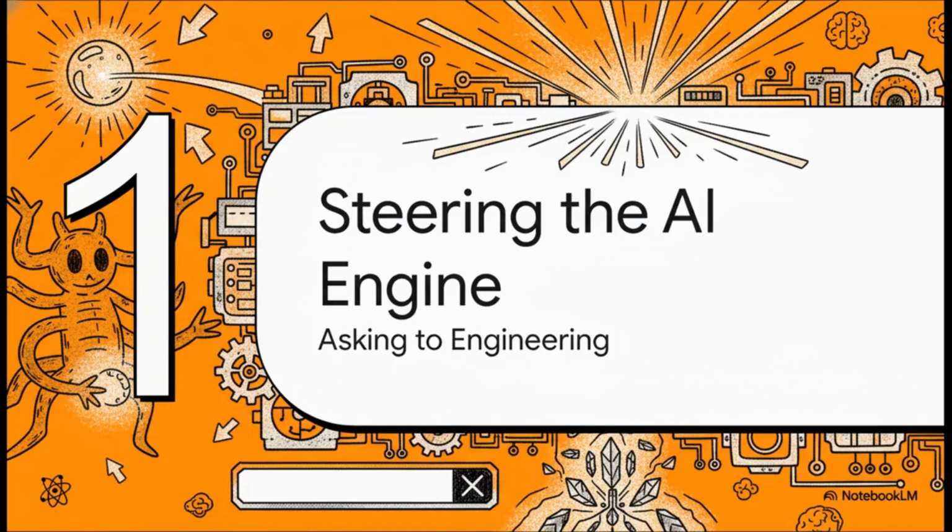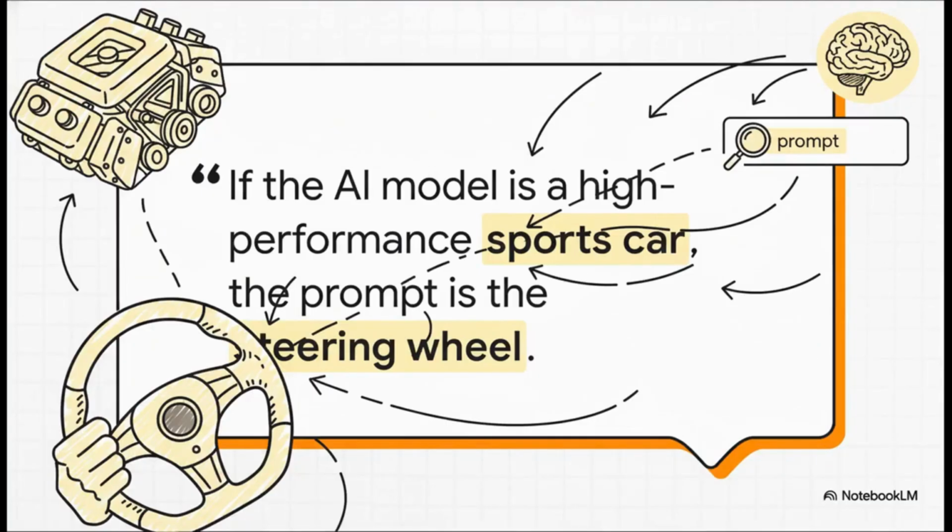The first major mental shift you have to make is this. Prompting an AI isn't like typing a search into Google. You're not looking for something that's already out there. You are literally programming an intelligence to create something brand new just for you. And this quote just nails it, doesn't it? You could have the most powerful engine in the world sitting in your garage, but if you don't know how to steer, you're not going anywhere. Today, we're grabbing that steering wheel with both hands.